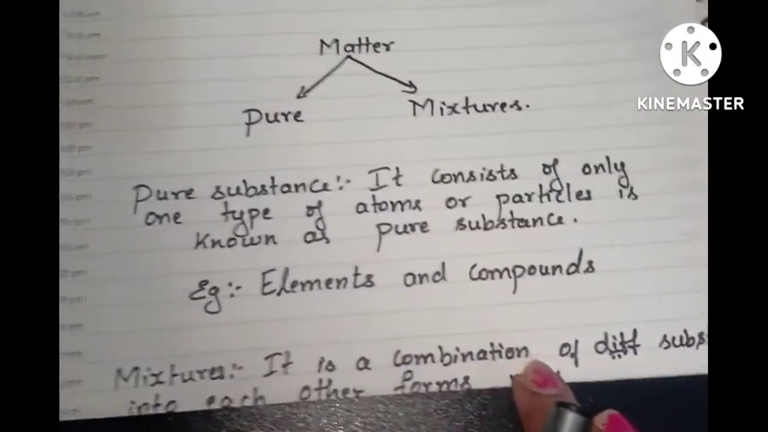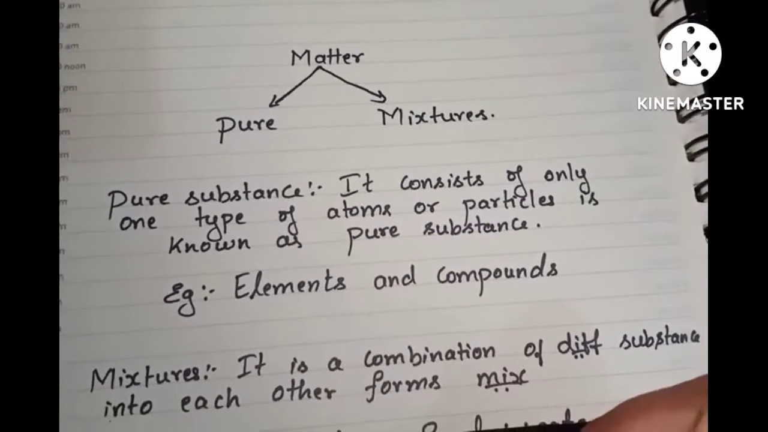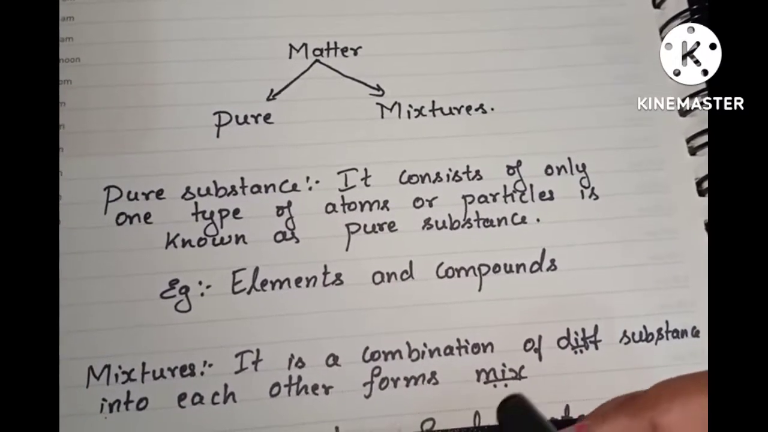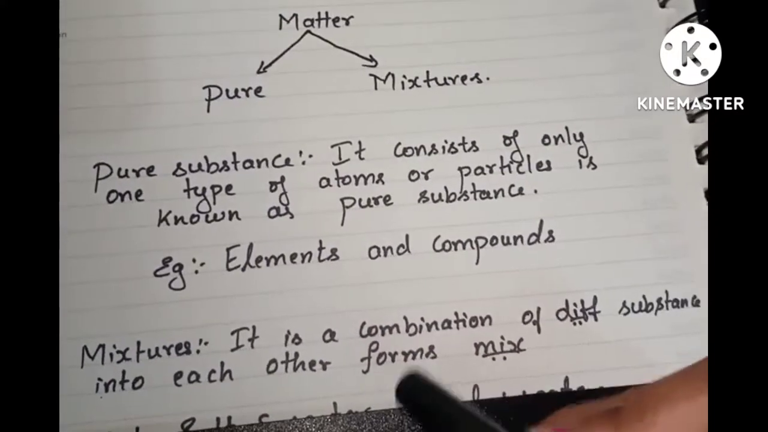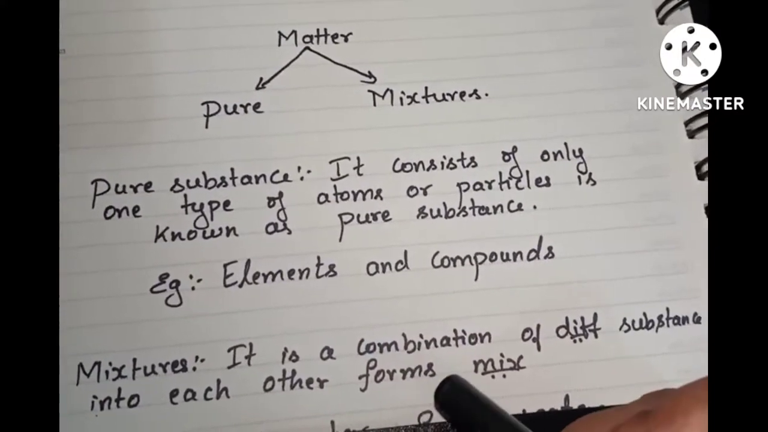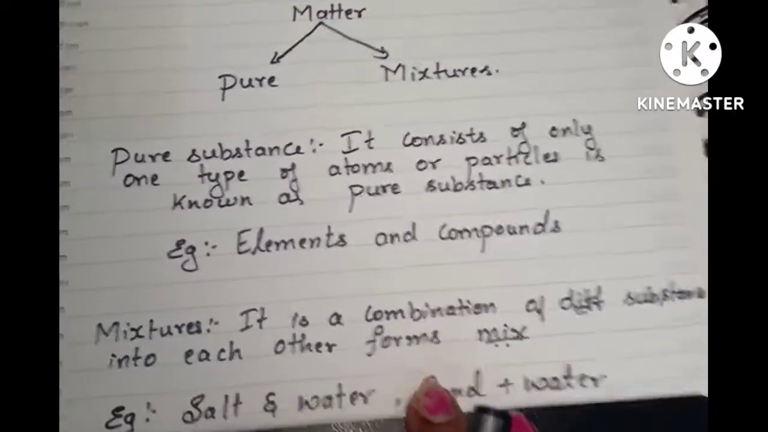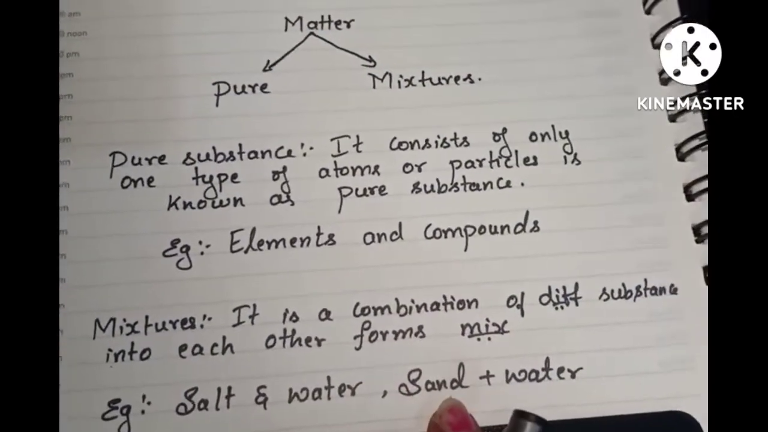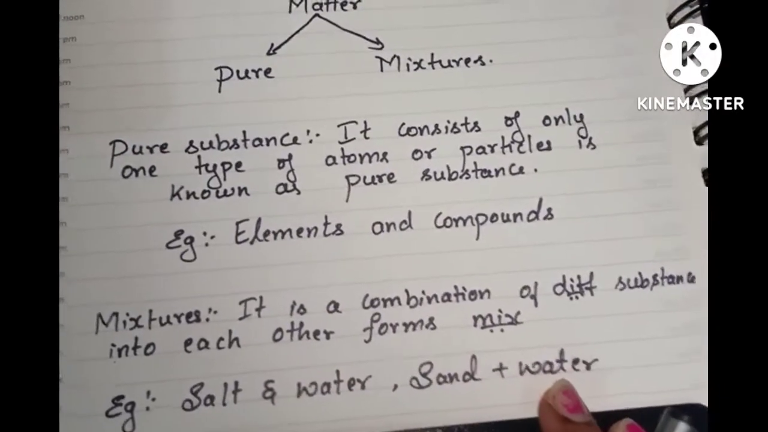Next is mixtures. Mixtures are a combination of different substances mixed into each other. In mixtures we can see different types of atoms or substances mixed together. Examples: salt solution, sand and water are examples of mixtures.